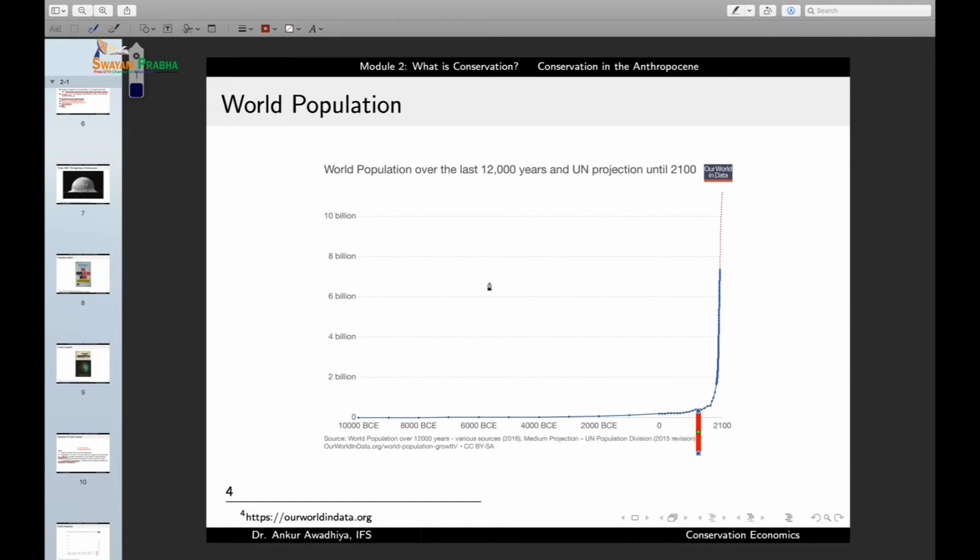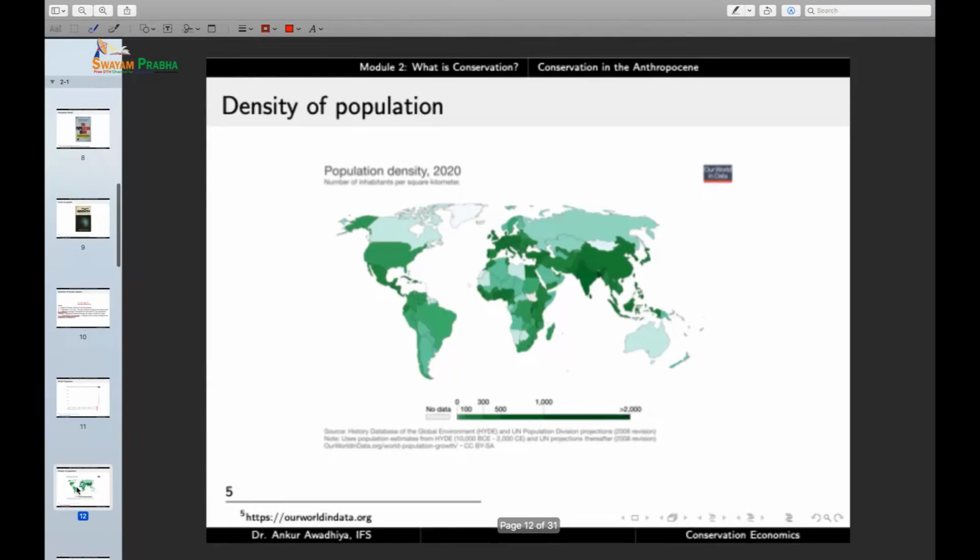So the P component of I is equal to P into A into T has been increasing, and the rate of increase has also been increasing. So it is now an exponential increase in population. If you look at the density of populations, there are a number of areas where the human population density is very large. Now, in those areas where we have a large human population, we have seen that the impact of humans will be large. And so these are the areas where also the impacts of humans will be large.